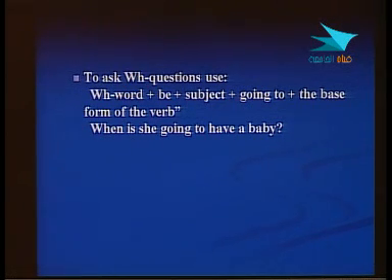And so we substitute this with one of these plus verb to be plus the subject plus going to plus the base form of the verb. So here we have the form. The line underneath is the example. So when is she going to have a baby?